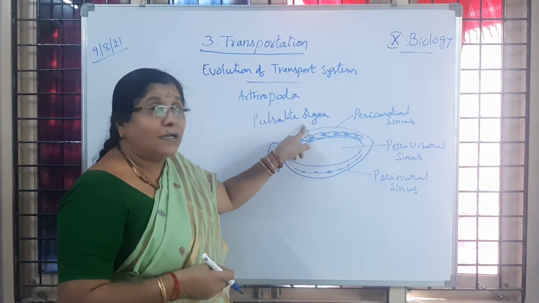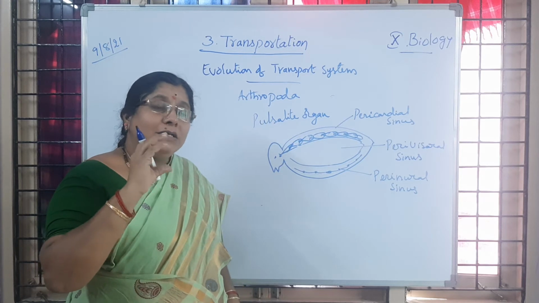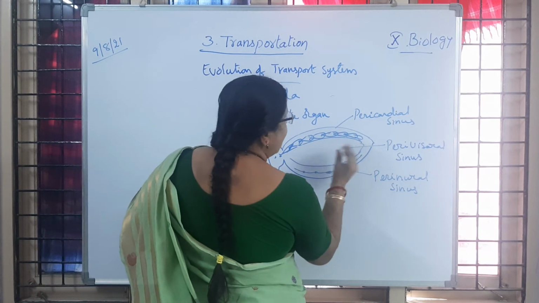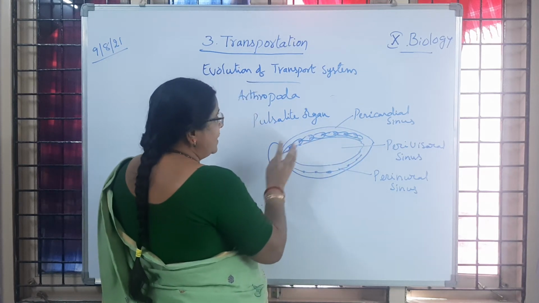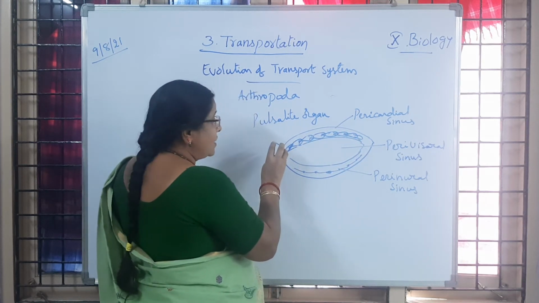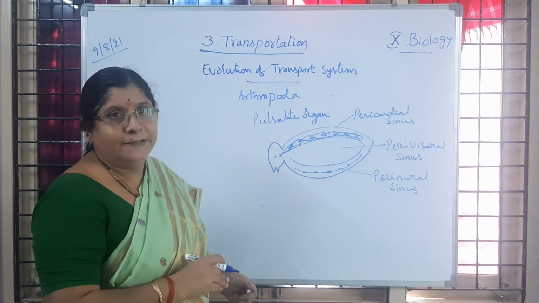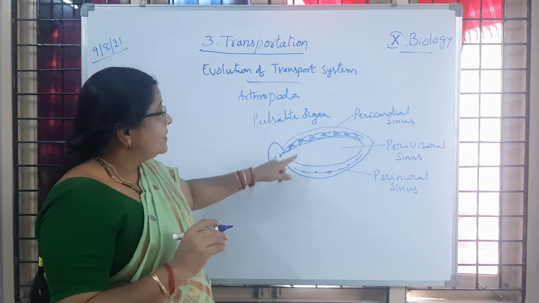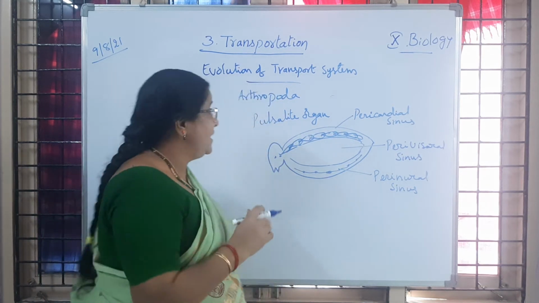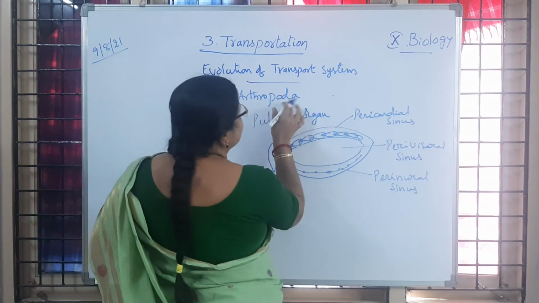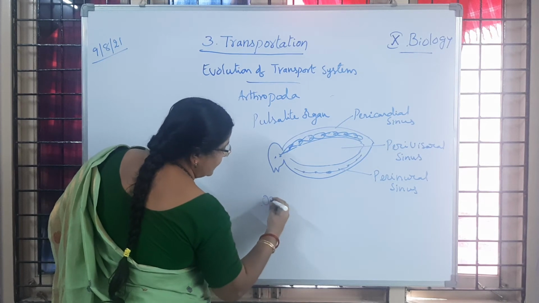So pulsatile organ, I said. Here we can observe a 13-chambered heart. If the heart contracts and relaxes, what is going to happen? Because of that the blood is moving in this direction. Some amount of blood is rushed into the head sinus and the other three sinuses present in the cavity. Is it clear to you? So the blood is directly pumped into the body cavity. So in all the arthropods, in all the insects, we observe the open type of circulatory system.